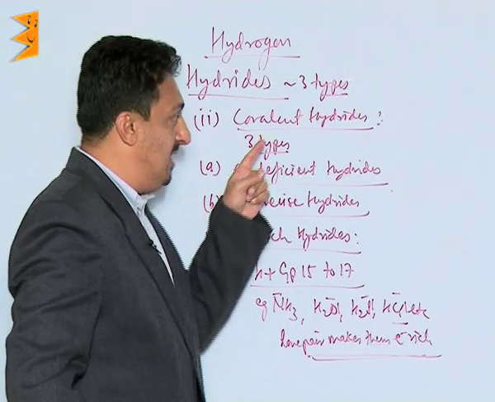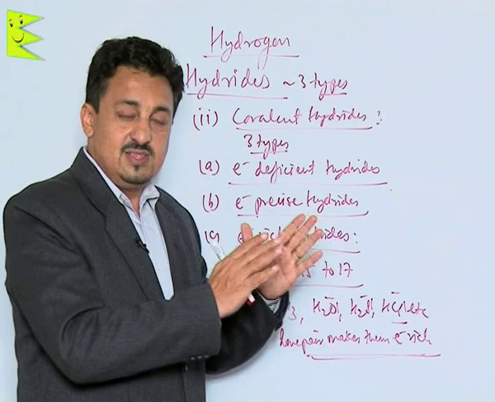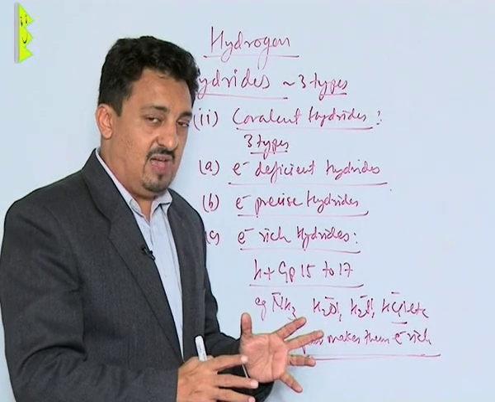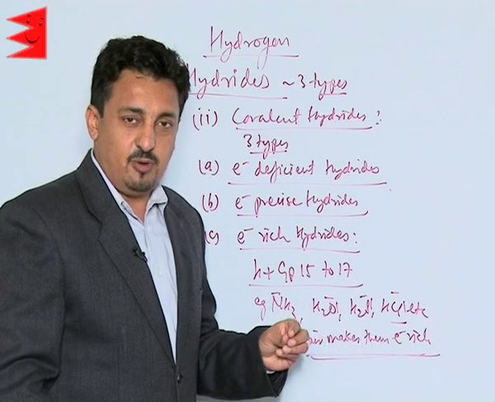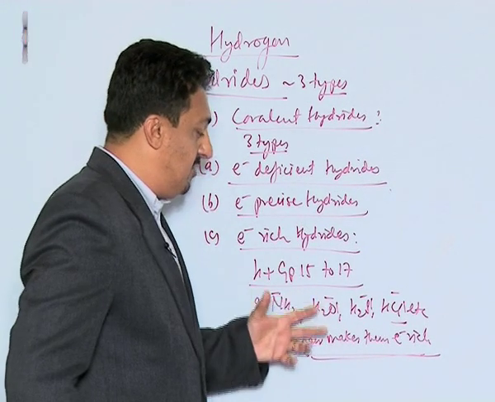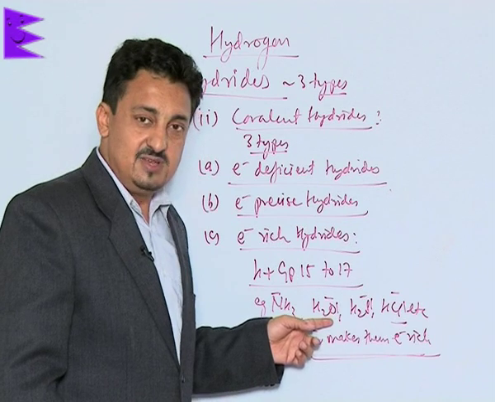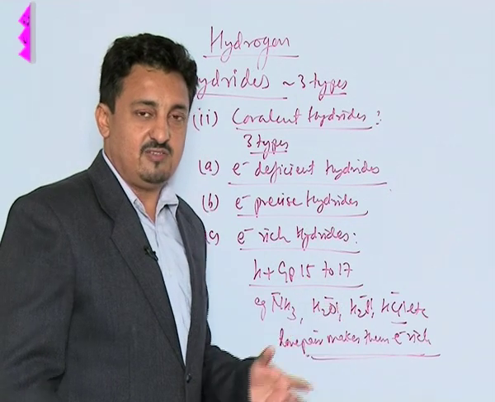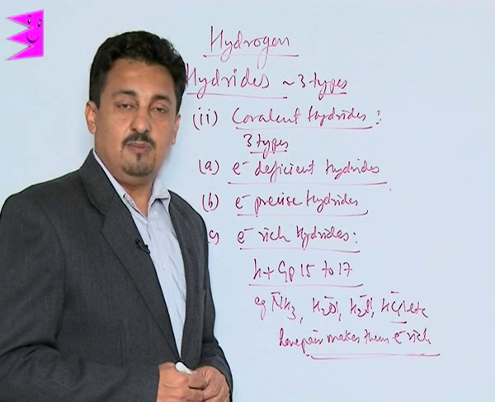Now being covalent in nature, they have perfect structures because we know that covalent bonds are rigid bonds. We have done that in bonding. So they have perfect shapes according to the hybridization of the central element, which we have already done in the chemical bonding chapter.